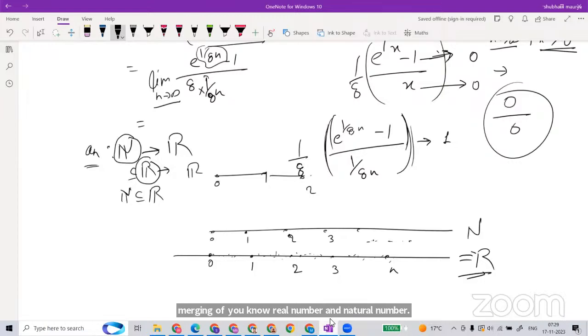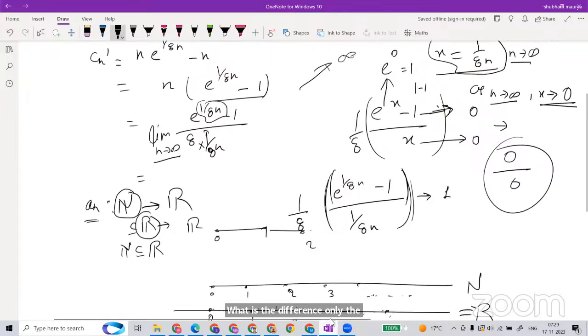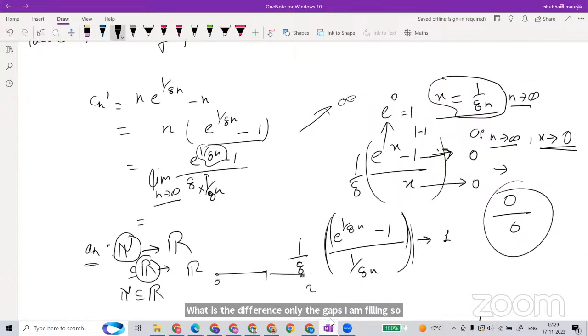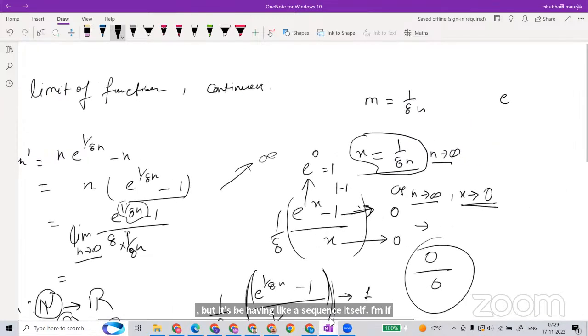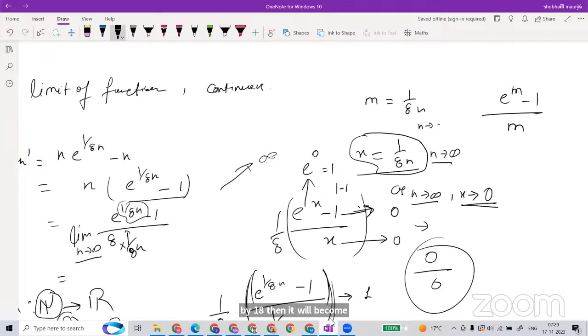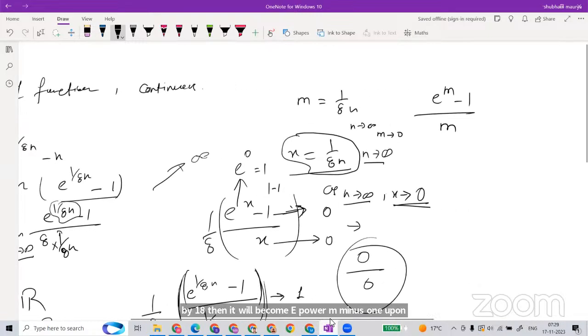That's why whatever behavior happens here for x also applies here. It looks like I am changing x to 1/(8n). It looks like a real number, but it's behaving like a sequence itself. If I assume here 1/(8n) is m, then it becomes (e^m - 1)/m. And what is the property of this m? As n goes to infinity, m goes to 0. Correct? This is the property.